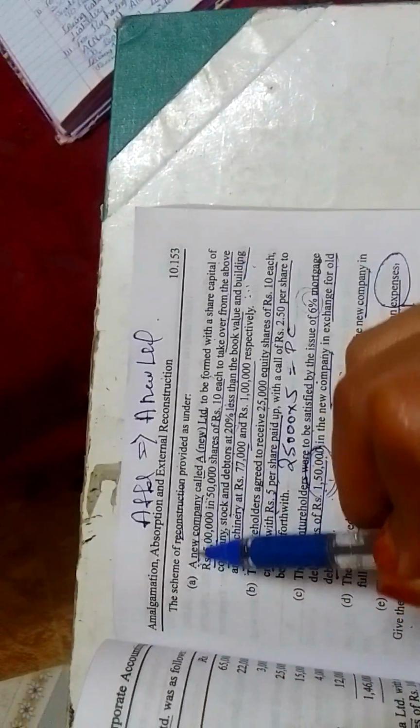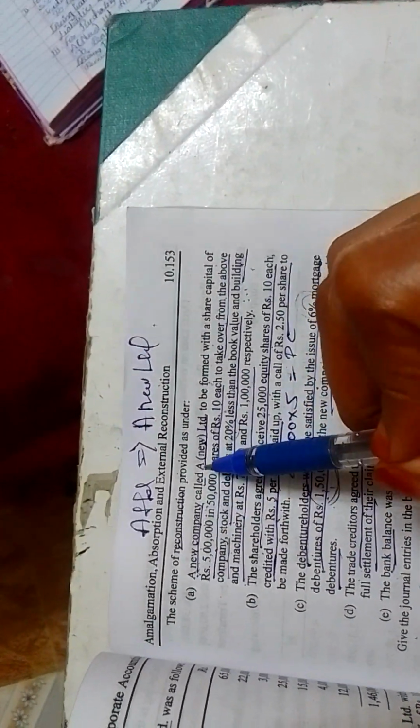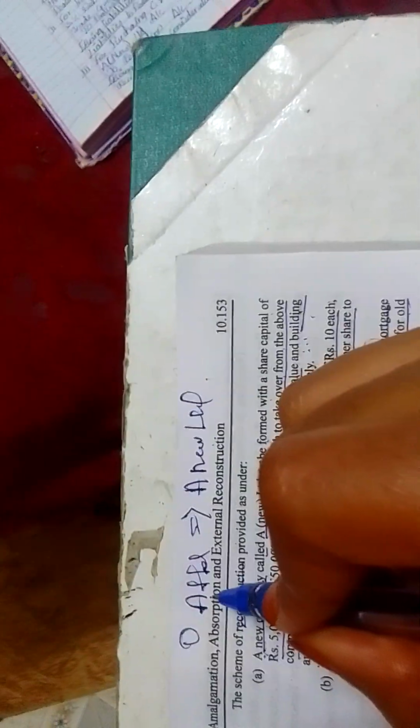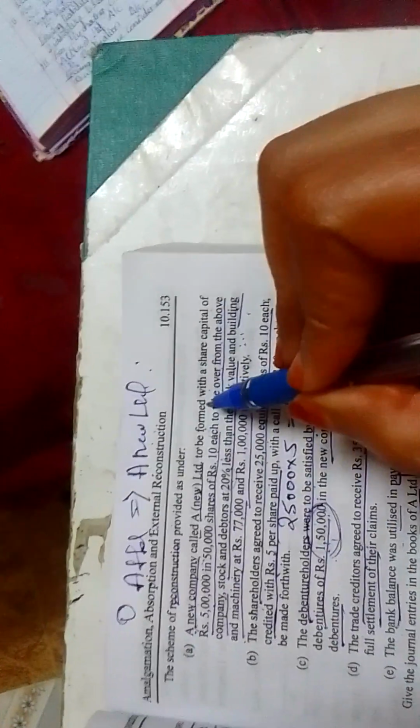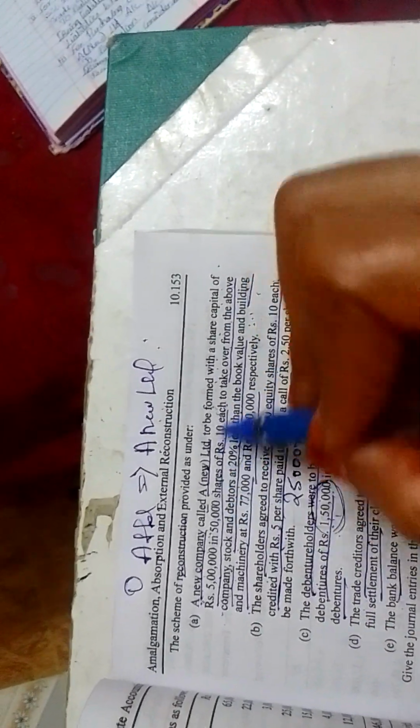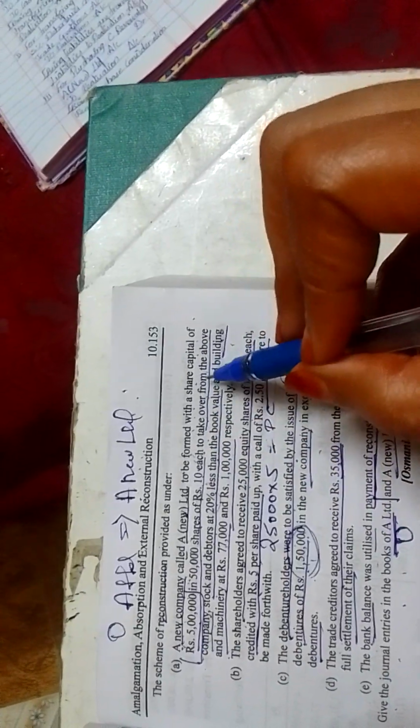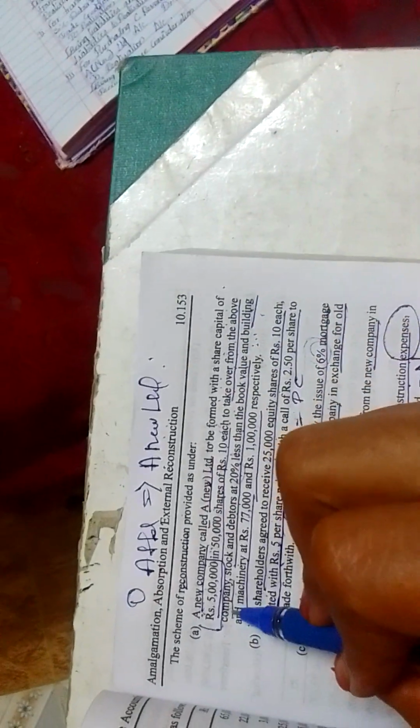company. Now we are moving to the schemes. What schemes have they converted to reconstruct? A new company. The old company is called A Limited, but the new company is called New Limited, to be formulated with a share capital of 50,000 shares of 10 each. The 50,000 shares into 10 is 5 lakh. To take over from the old company, that is A Company, they have taken over from the new company.